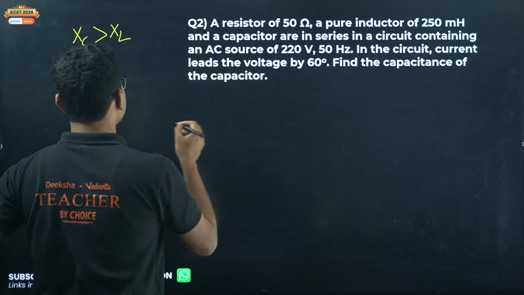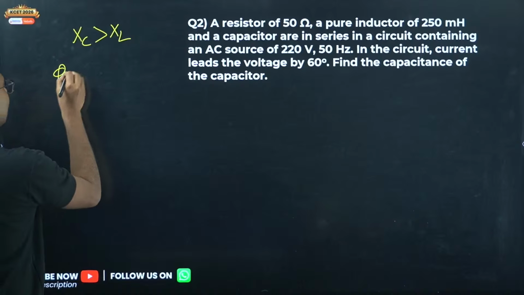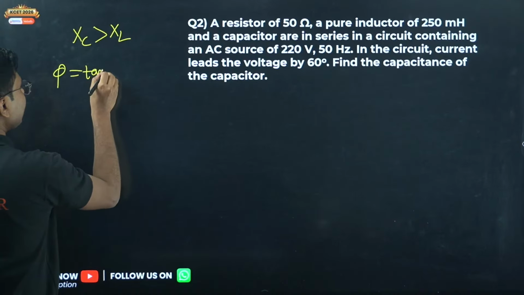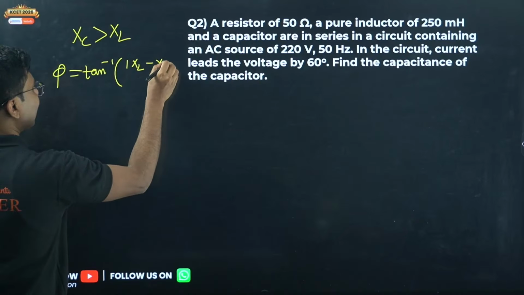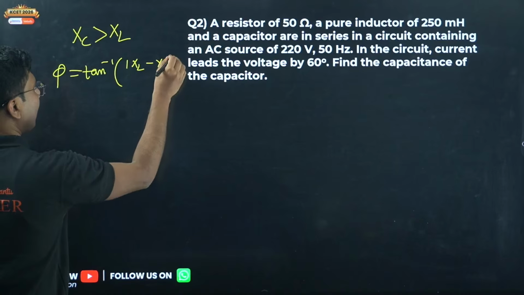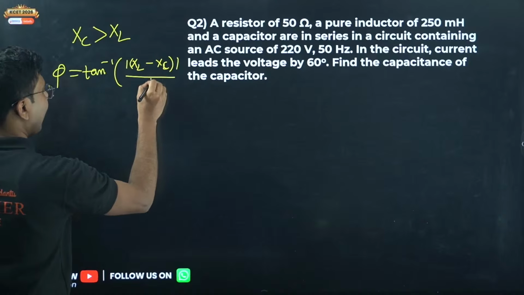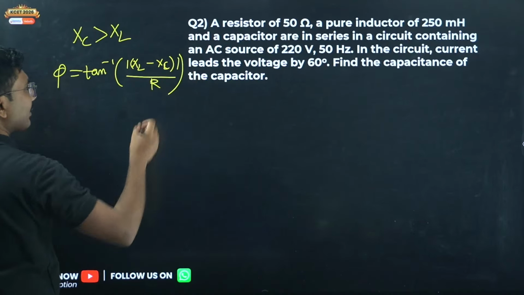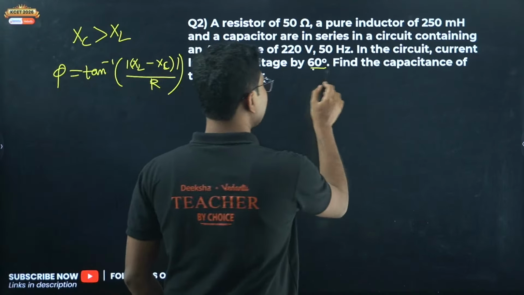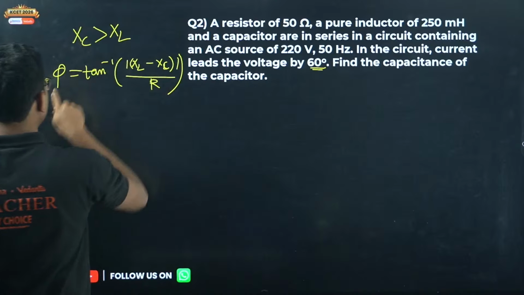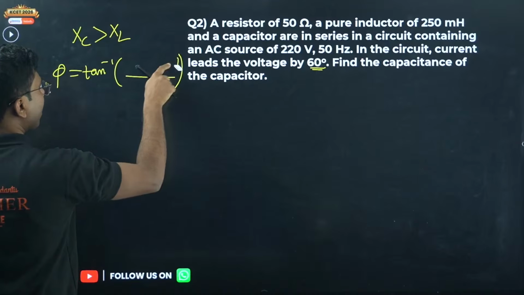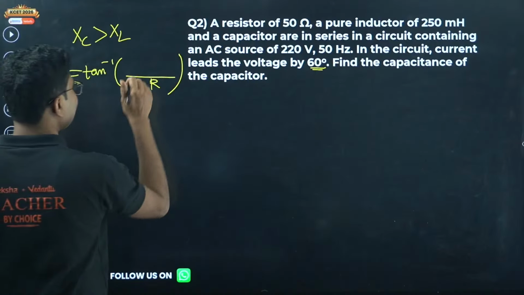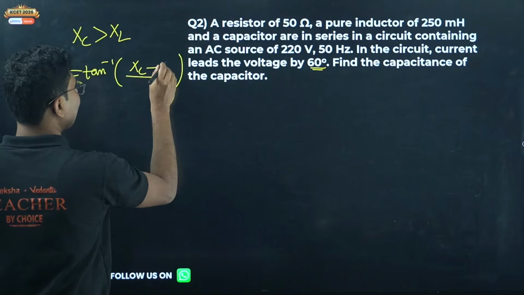So when you are finding the angle, what is the formula? I told you tan inverse modulus of XL minus XC by R. This is the formula for calculating the angle. The angle is given here 60 degrees. Okay, but because current leads is given in the question, instead of writing this, we will write XC minus XL.